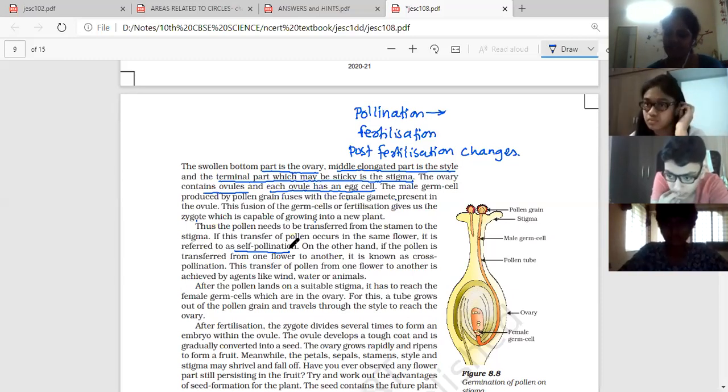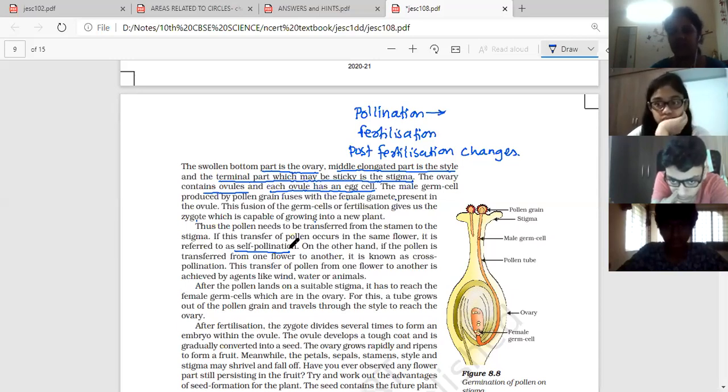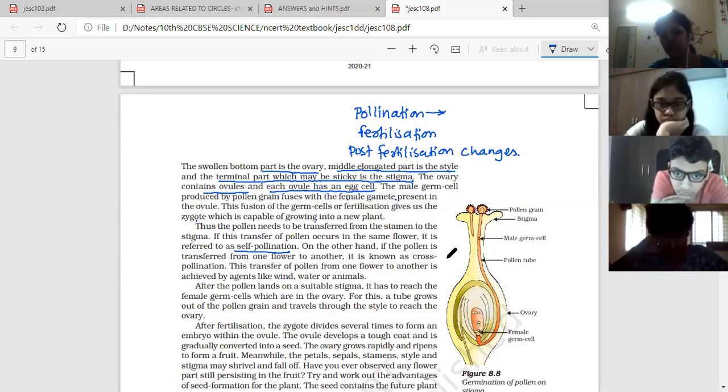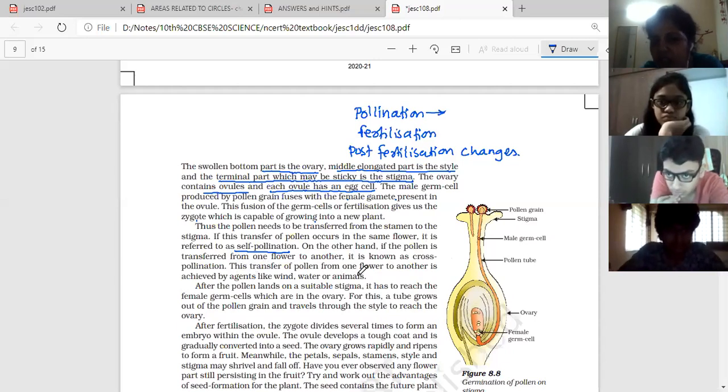So therefore, if pollination takes place in the same flower, one single flower, then that is called self-pollination. And if the pollination takes place between two different flowers, which may be on the same plant or from a different plant, then it is cross-pollination. If the pollen is transferred from one flower to another, it is known as cross-pollination. The transfer of pollen from one flower to another is achieved by agents like wind, water, and animals.